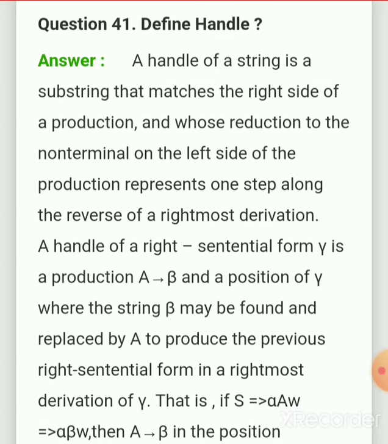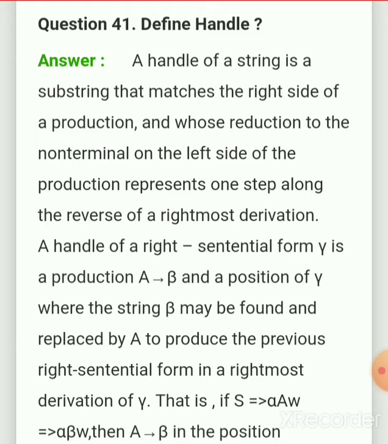Define handle. A handle of a string is a substring that matches the right side of a production and whose reduction to the non-terminal on the left side of the production represents one step along the reverse of a rightmost derivation.